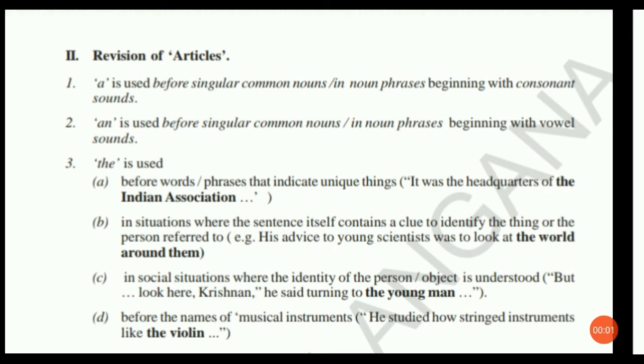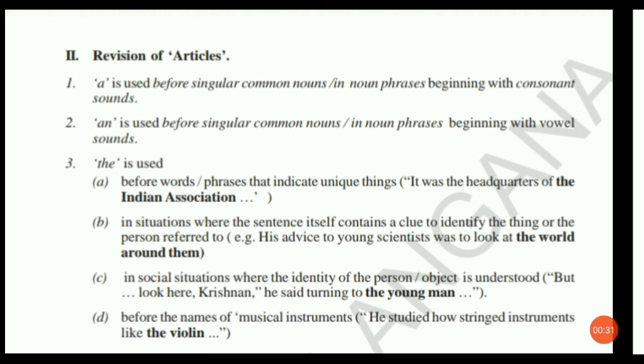Coming to the third, in social situations where the identity of the person or object is understood, we use the. We use the in social situations where we can identify the person or the object. Here is an example. But look here, Krishnan, he said, turning to the young man.